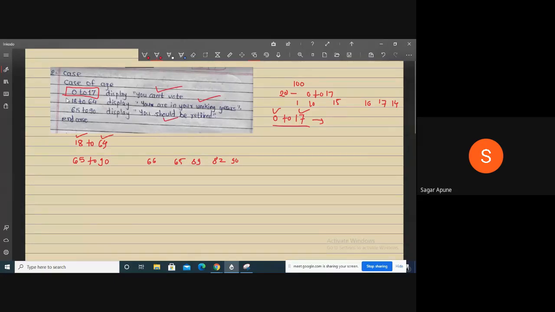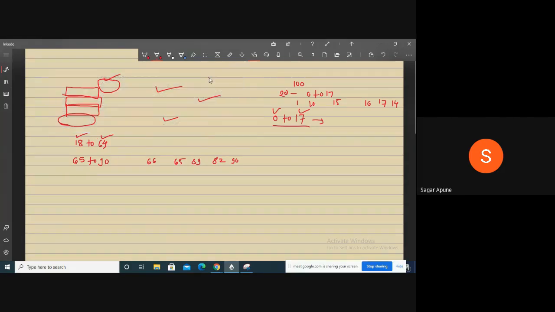These are some cases. These are three cases, and you can perform your action according to the user's input. These cases all depend on the age value, right? Case of age is your input, and the case statement ends with end case. This is another way to represent your pseudocode.